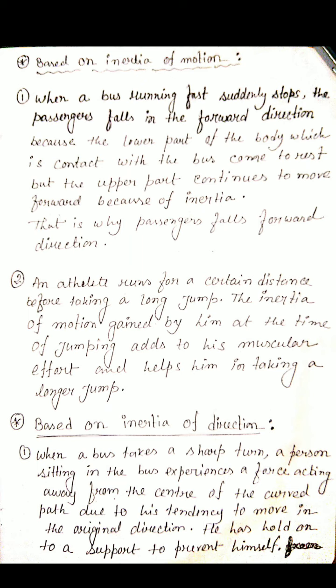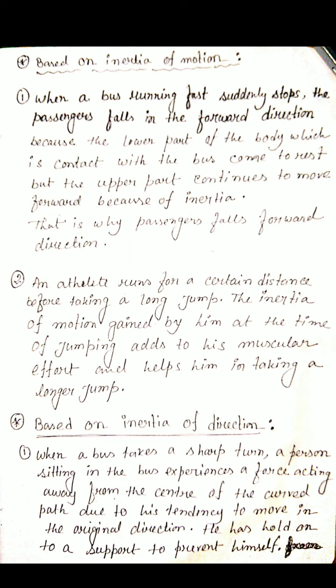The best example, the opposite of that passenger: when a running bus suddenly stops, the passenger falls in a forward direction, because the lower part of the body, which is in contact with the bus, comes to rest, but the upper part of the body continues to move in a forward motion due to the inertia of motion, and that's why the passengers fall in the forward direction.